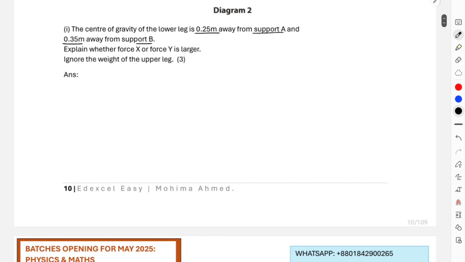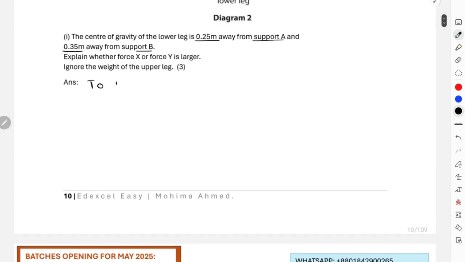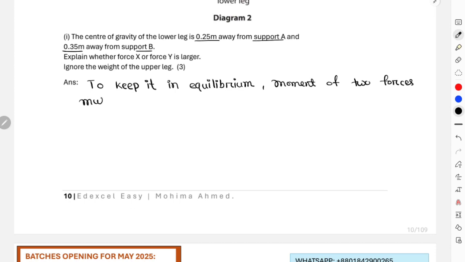This is for 3 marks, and we have discussed all 3 marks in the explanation I was giving earlier. So let's start with this: to keep it in equilibrium, moment of two forces must be equal.